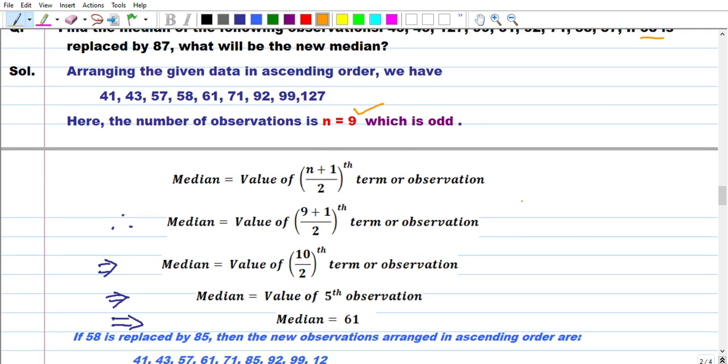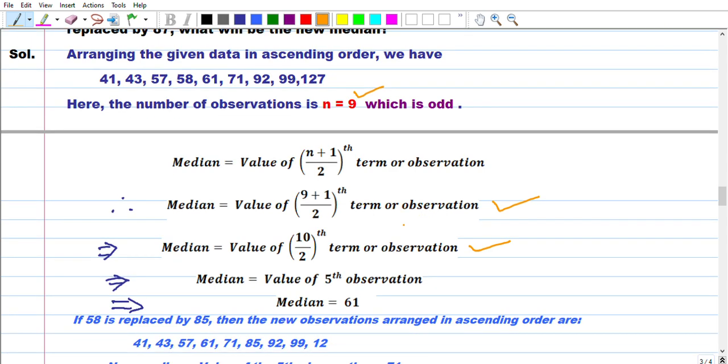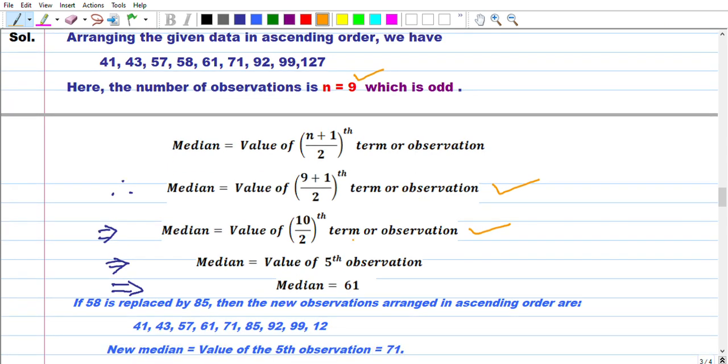In the second step, you put the n value. The third step, you get 10 by 2th term, then compute it. The value of 10 by 2 means the fifth observation, so the median will be 61.